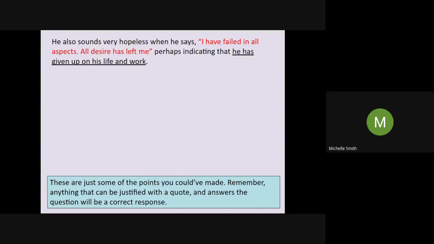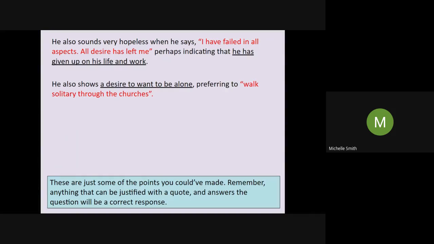Do we need to talk about the personification though? Not really. I don't think it's particularly relevant here. That's why I haven't mentioned it. It just shows me that he believes that he's failed and he's given up. It's that difficult. He's had to give up now, symbolized by that all desire has left.